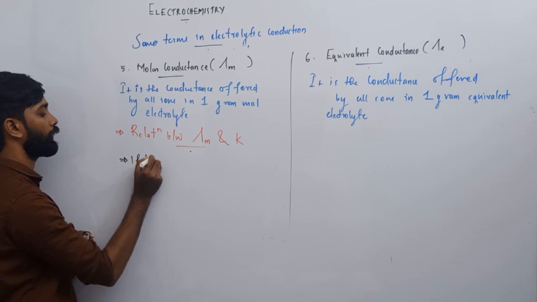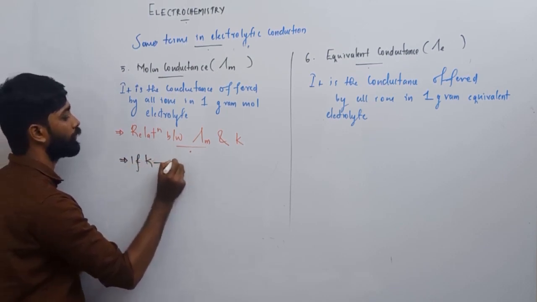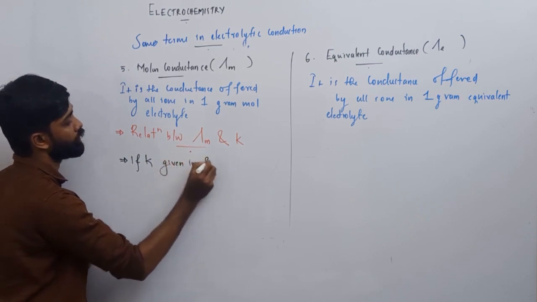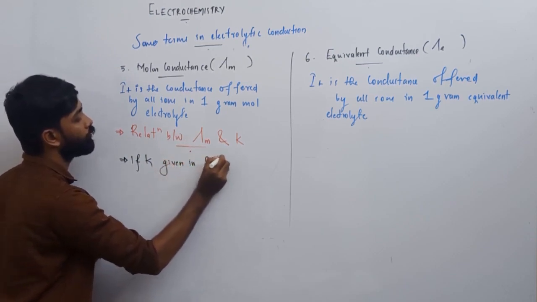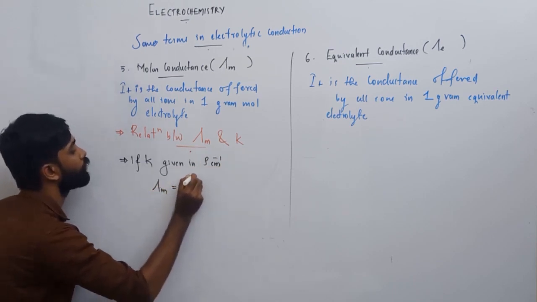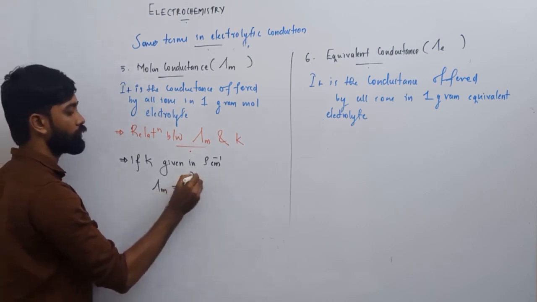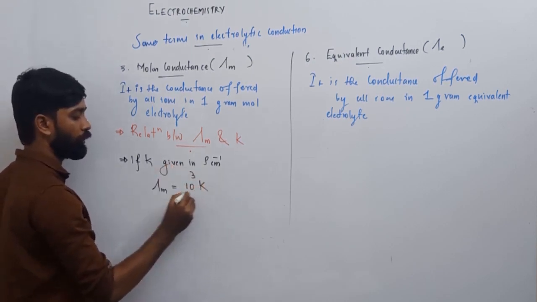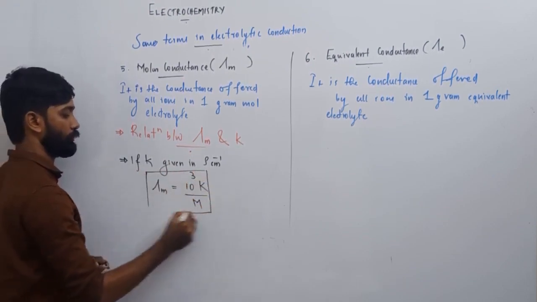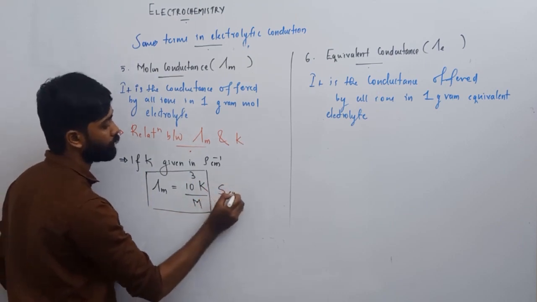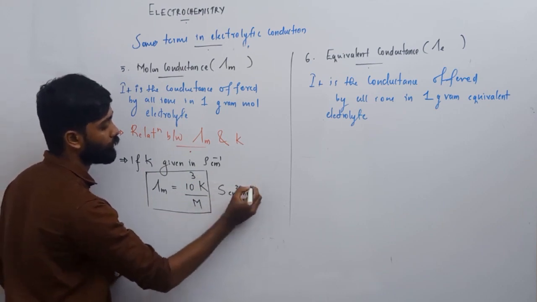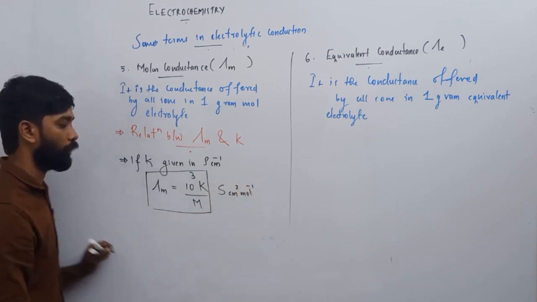If kappa is given in Siemens centimeter inverse, then the relation is lambda m equal to 1000, that is 10 raised to 3, times kappa divided by molarity. This is the relation, and the unit of lambda m will be Siemens centimeter square mole inverse.